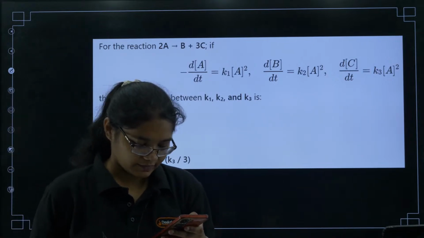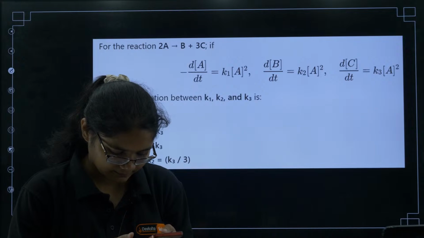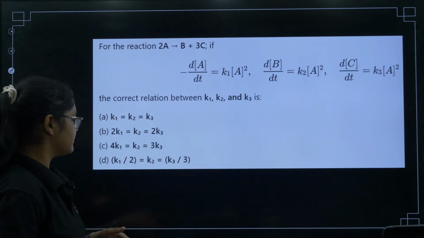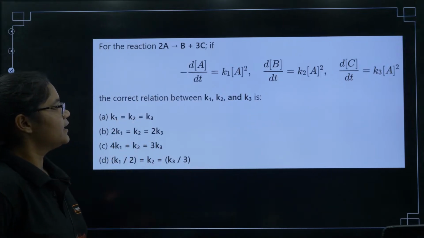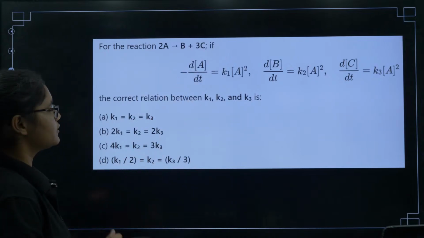Arpita, P block is not there, salt analysis is there. Here students are saying B. Okay, let's solve this question.